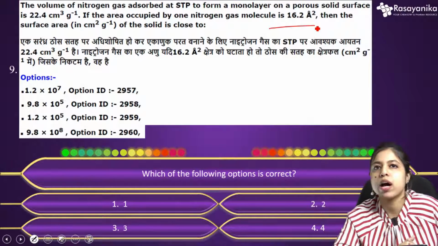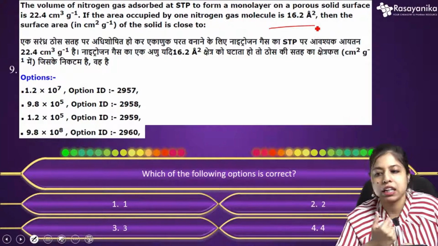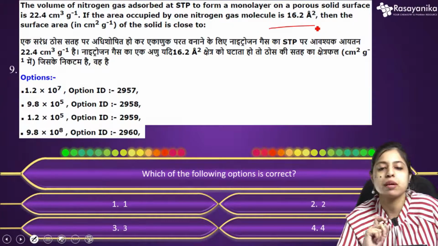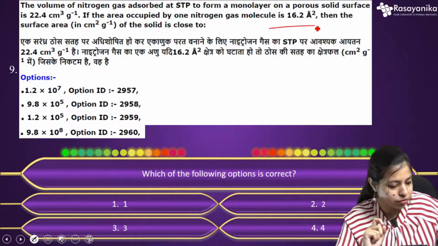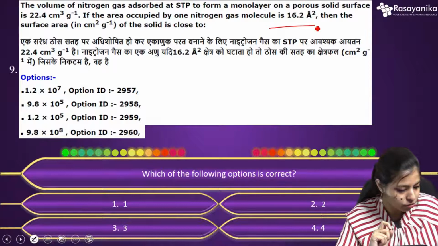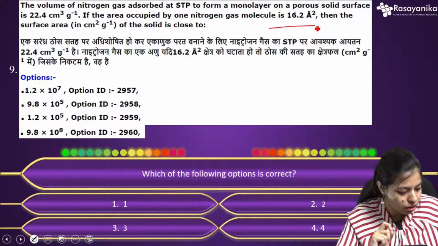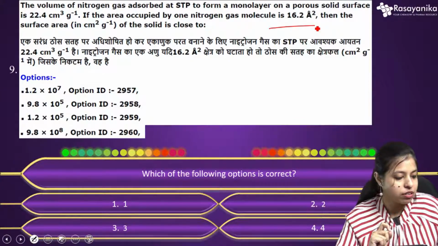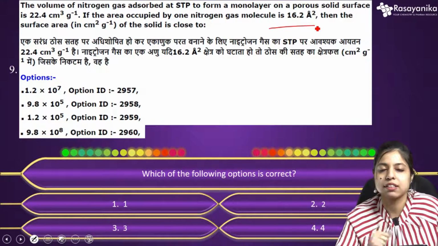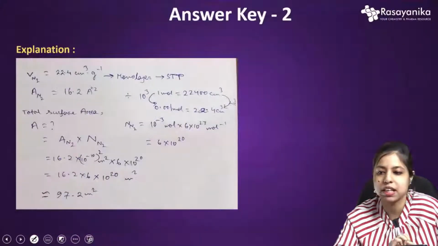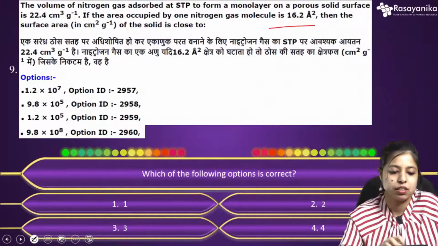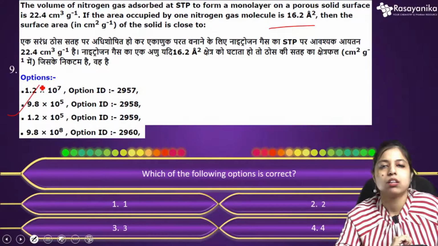So how to approach this question? This is a very conceptual question, and if you know the basic things of surface chemistry, you can easily answer this question. So would you like to answer this question? Anyone from you? Okay, so let's answer this question. So how to solve this question? The correct option will be basically option 2. Yeah, this will be the correct option.